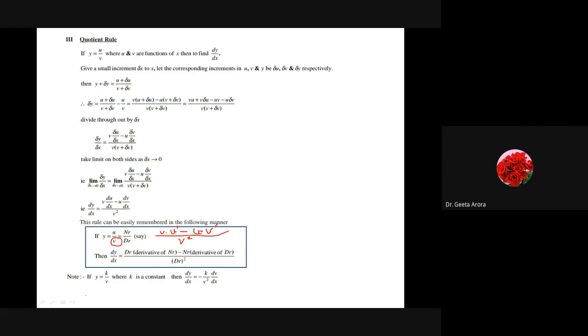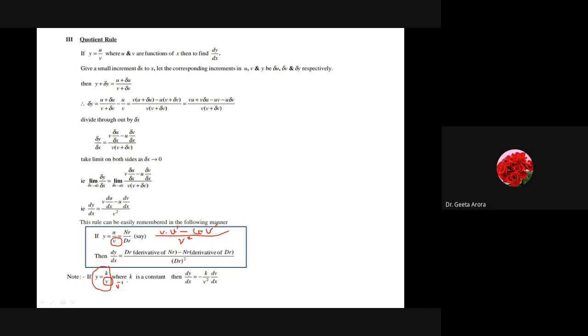Correct? And again if one of the functions is constant, no? If the denominator is constant, obviously it will come out as such, and the numerator function we will evaluate normally. If the numerator is a constant, as here we can say k, and the denominator is v, then what happens? Again, k will remain outside, and it will become the derivative of v inverse. No?